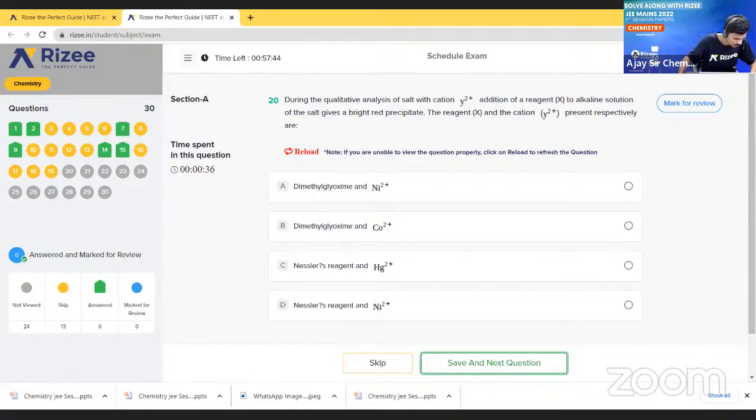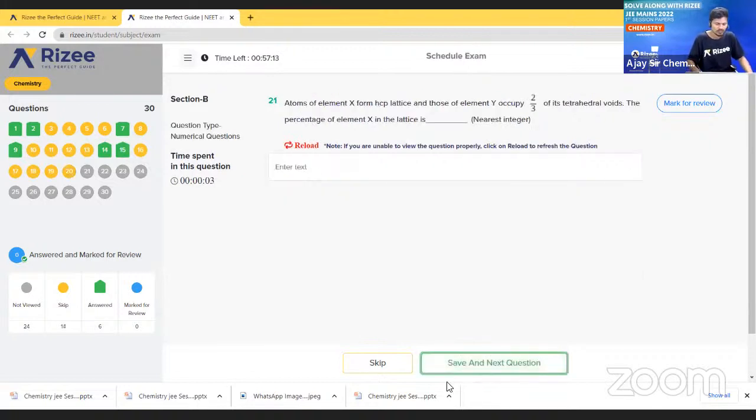What is the correct option? Tell me. The correct option is option A. Nickel in the +2 oxidation state, so this is not the correct option. Okay, let us go to the next question.